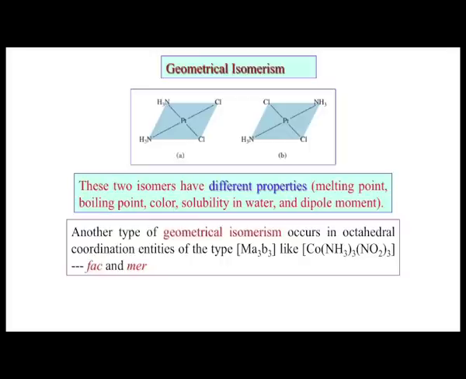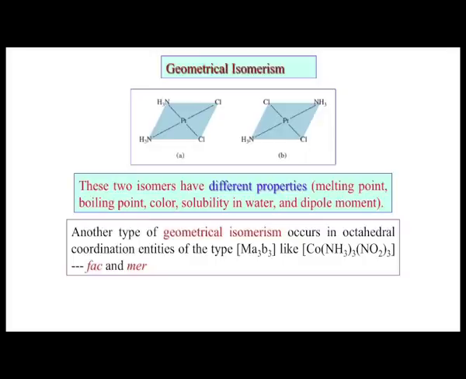Similarly, this cobalt compound we already discussed earlier, where we can have a corresponding hexaammine cobalt compound. But compared to that, now 3 of the ammonia molecules are available and the other 3 are nitrite ions, which balance the tripositive charge on the cobalt center. When we write the formula, you can immediately say it is a neutral compound and the coordination environment is N6, because its coordination number is 6, which is an octahedral cobalt(III) center.